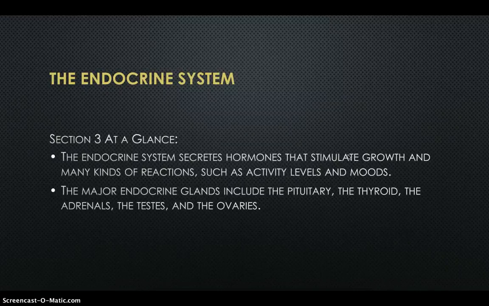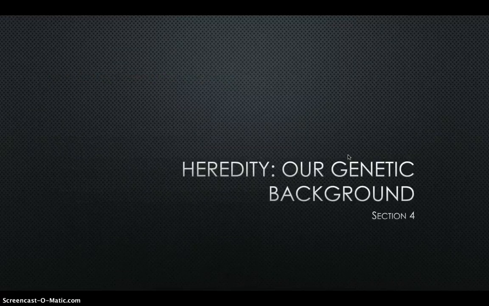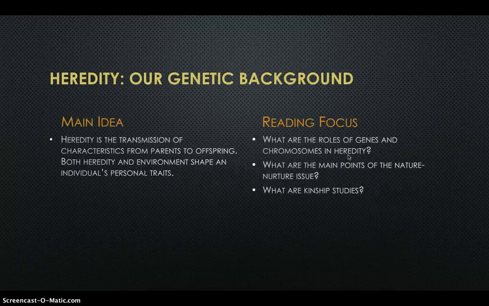And Section 3, at a glance: the endocrine system secretes hormones that stimulate growth and many kinds of reactions, such as activity levels and moods. The major endocrine glands include the pituitary, the thyroid, the adrenals, the testes, and the ovaries. Section 4 takes a look at heredity, our genetic background. The main idea: heredity is the transmission of characteristics from parent to offspring.